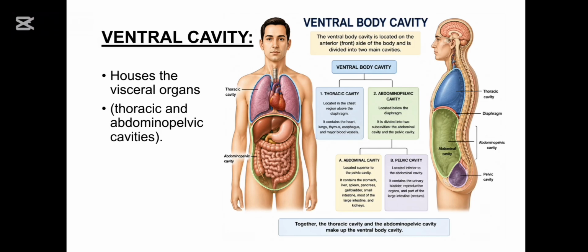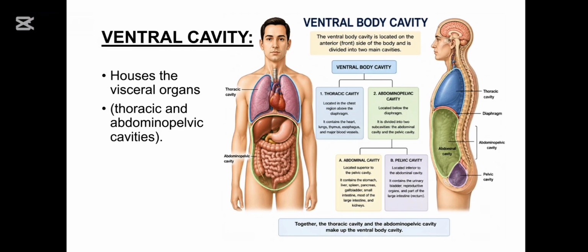Now let's discuss ventral body cavity. The ventral body cavity is located on the anterior or front side of the body. It is much larger than dorsal cavity and contains most of the body's internal organs. The ventral body cavity is divided into thoracic cavity and abdominopelvic cavity.